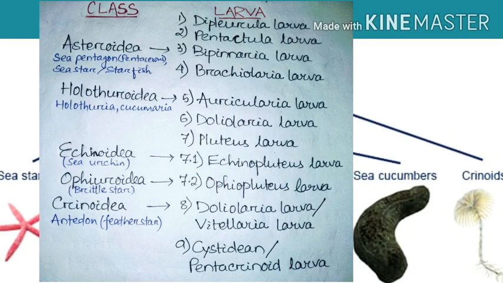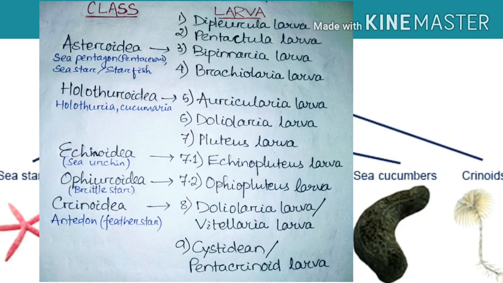Look here, the first one and the second one, the diplurula larva and the pentactula larva, these two larvae are the early stages before the bipinnaria larva. Then the third one is the bipinnaria larva. Bipinnaria larva is the larval form of class Asteroidea. The example of Asteroidea is Pentaceros or sea star, starfish.